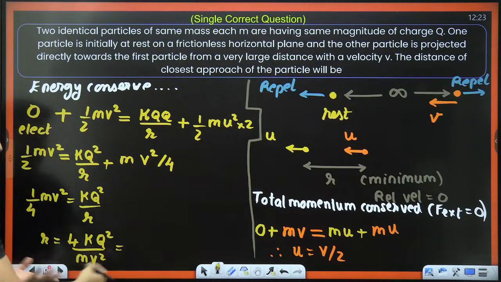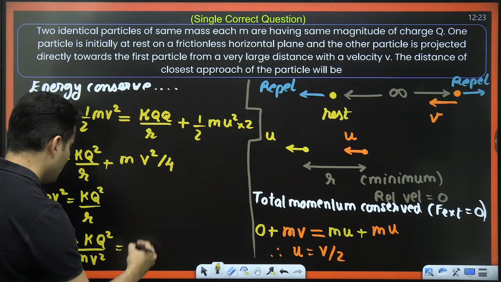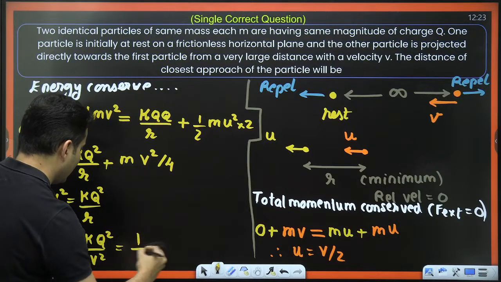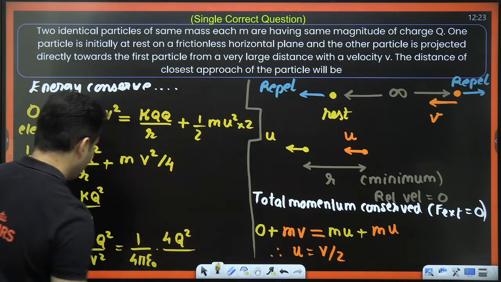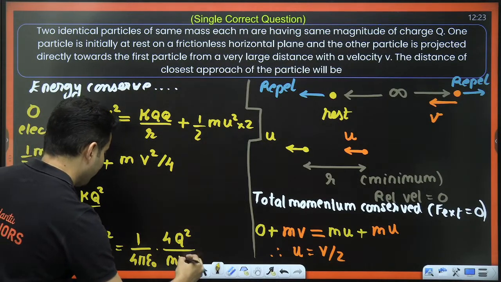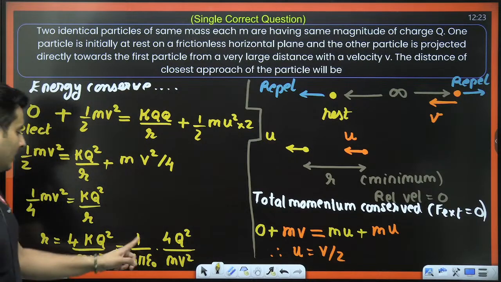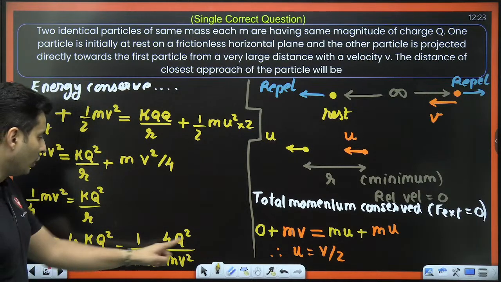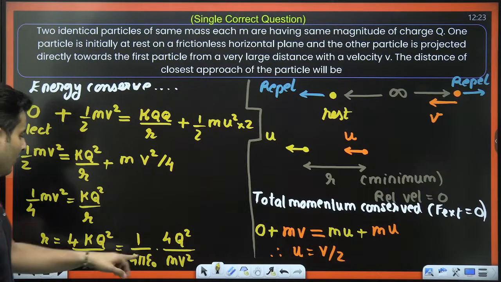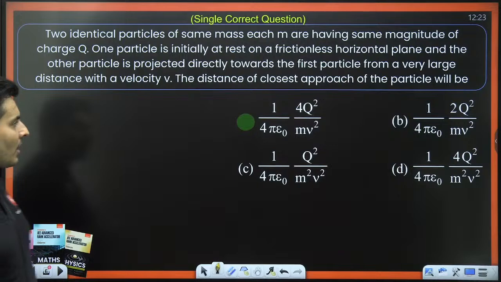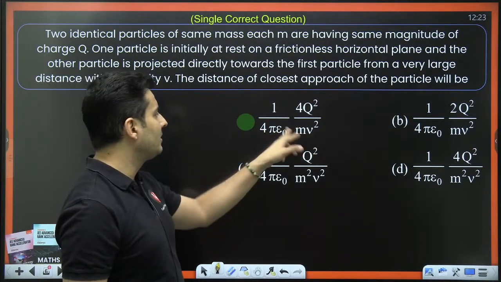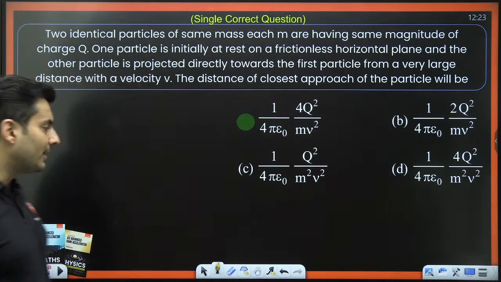But wait a minute, k is 1 by 4 pi epsilon naught. So I can write k as 1 by 4 pi epsilon naught. This will become 4q square divided by 4 pi epsilon naught mv square. The 4 will cancel. You will get q square by pi epsilon naught mv square. This is exactly the answer which we needed.